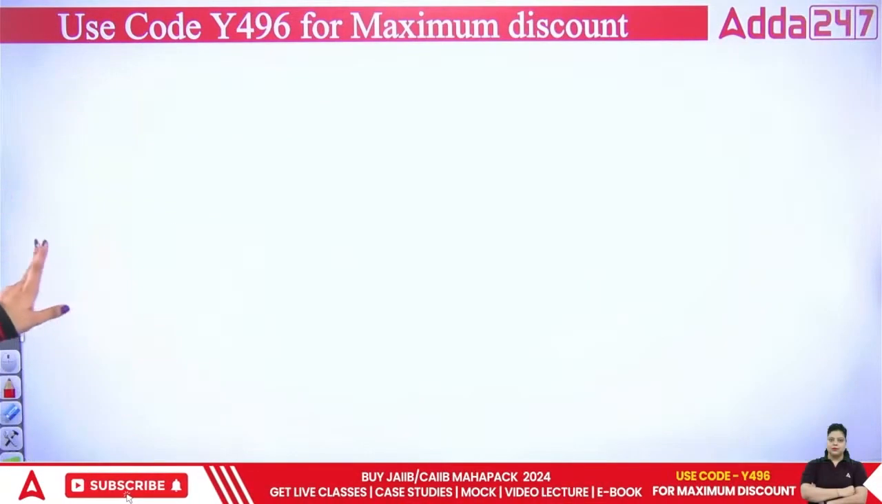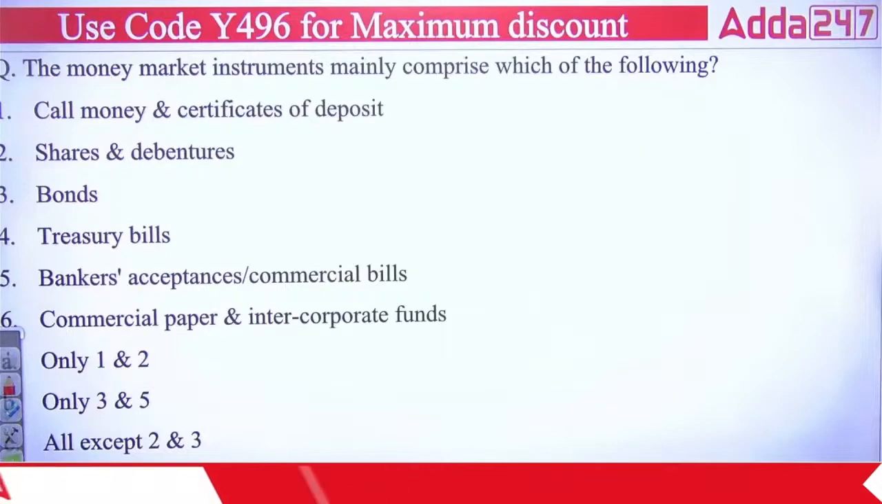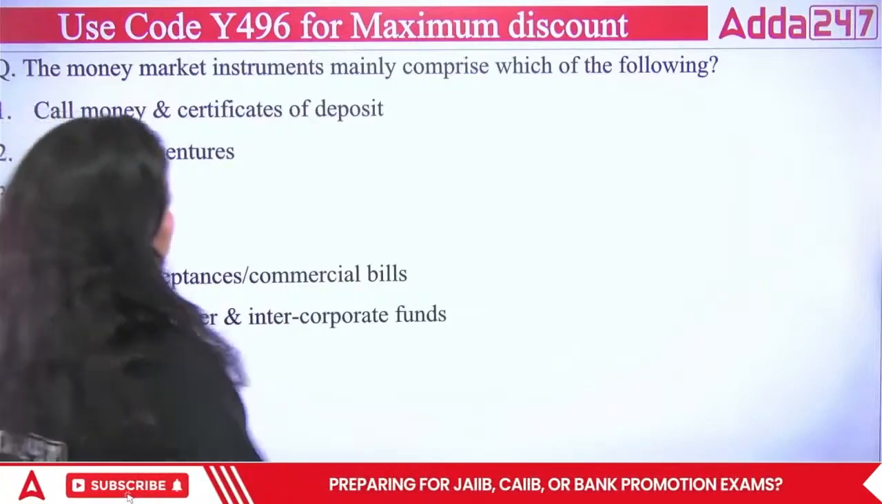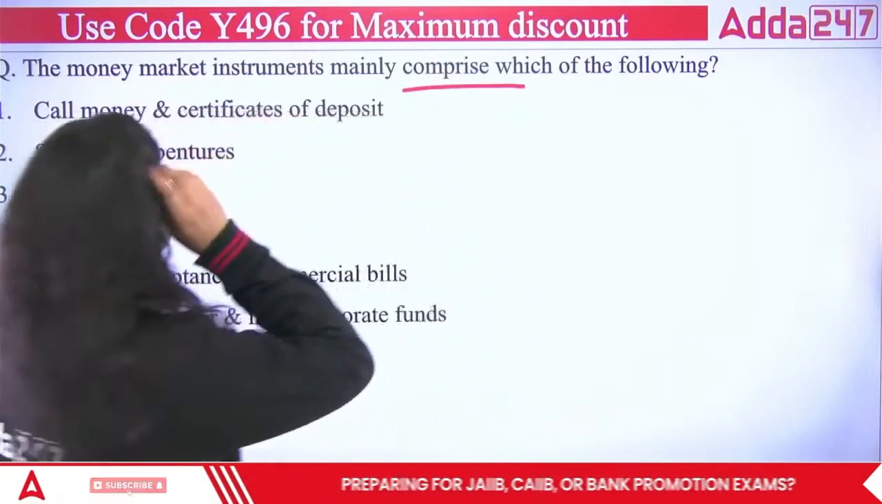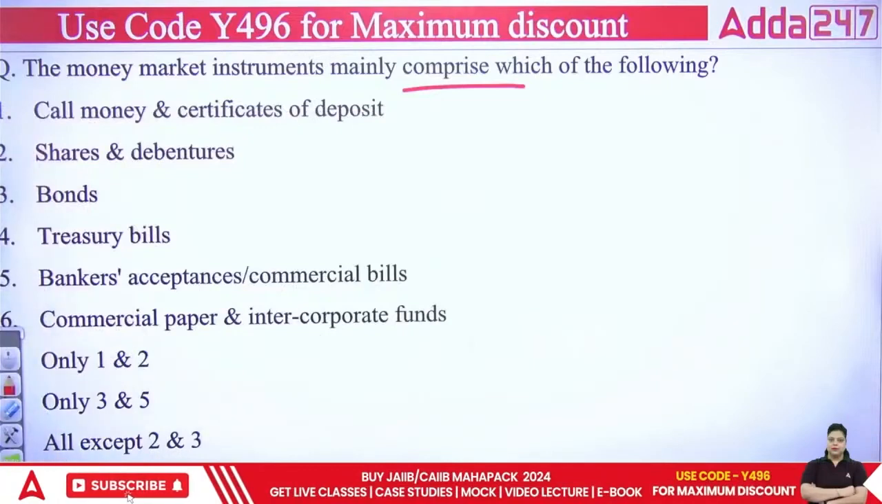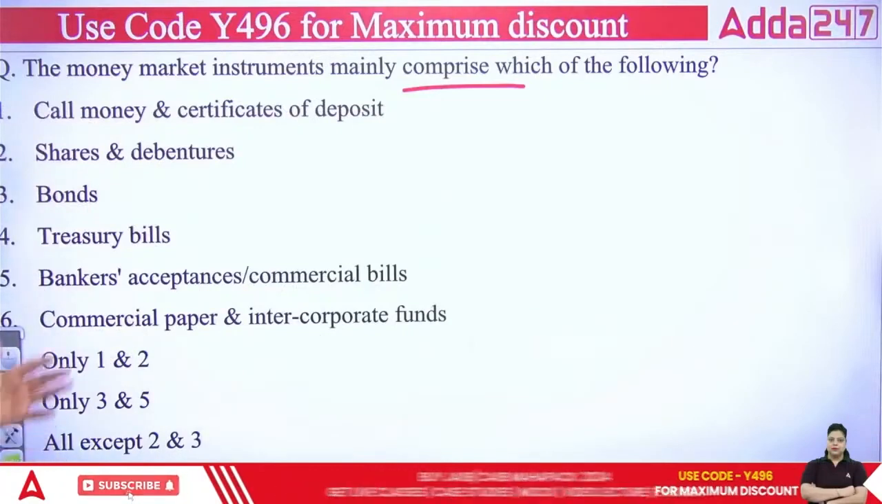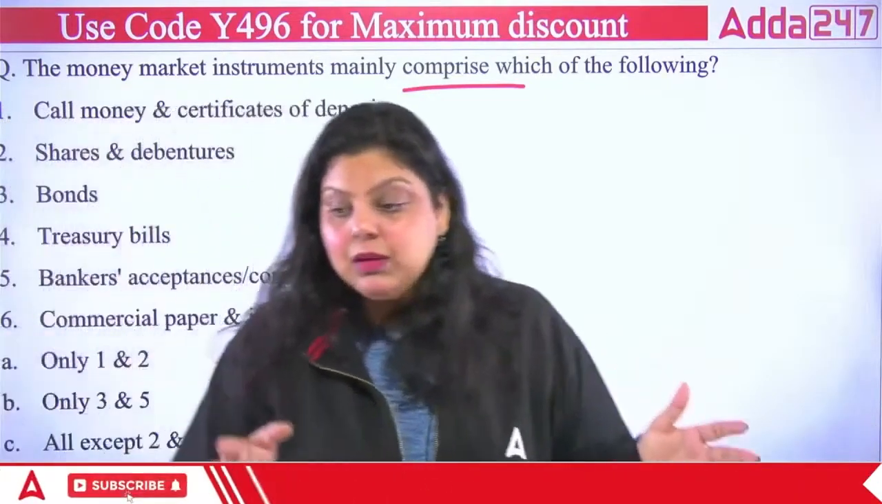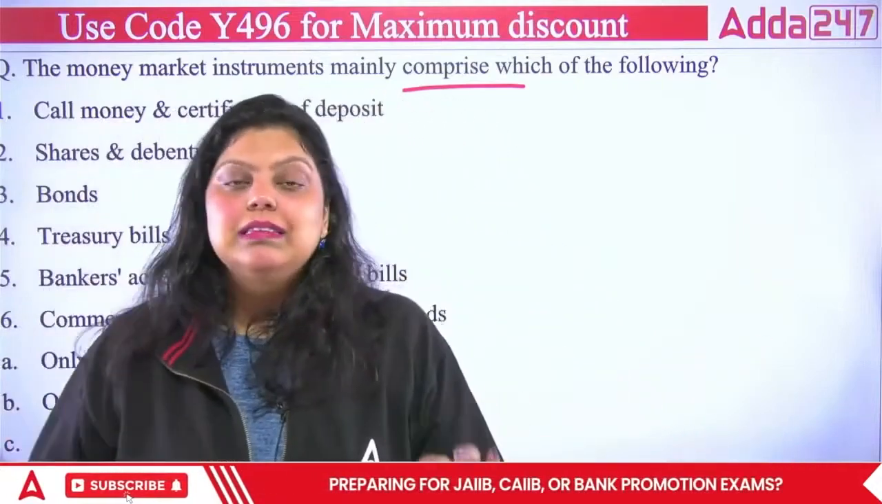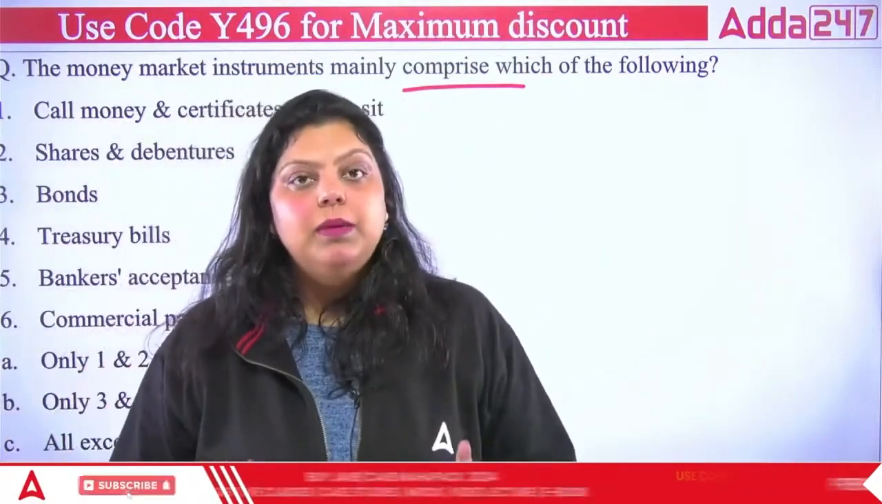Next question. The money market instrument mainly comprises which of the following? So money market is, first of all, a short-term market. Short-term means less than 1 year. The money market maximum duration will be 364 days. It is regulated by RBI.